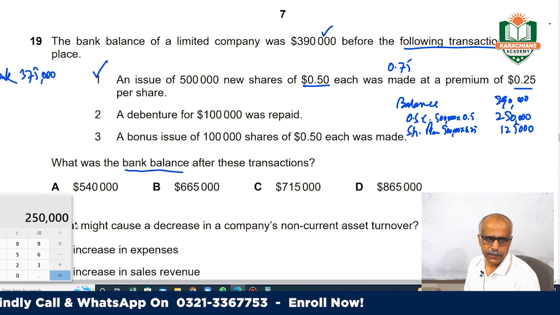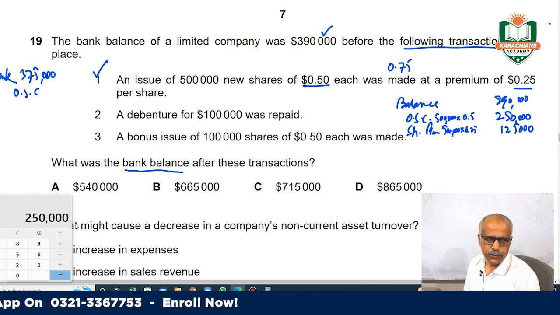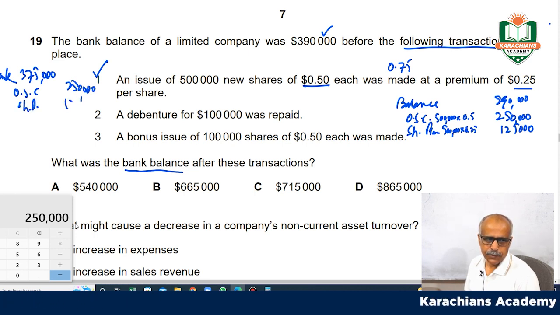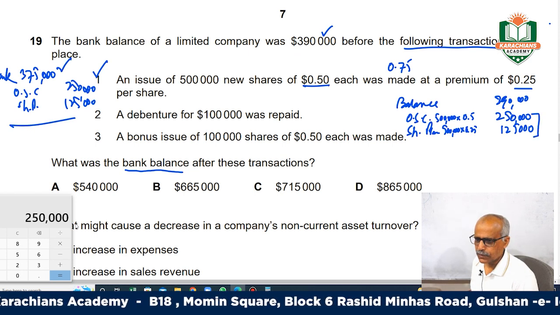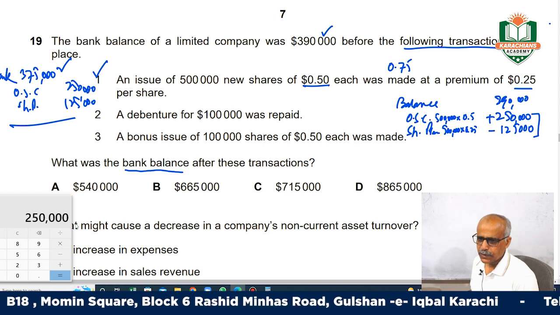Out of this, 250,000 would be share capital and share premium would be 125,000. So your bank will increase by 375,000. This will be added.